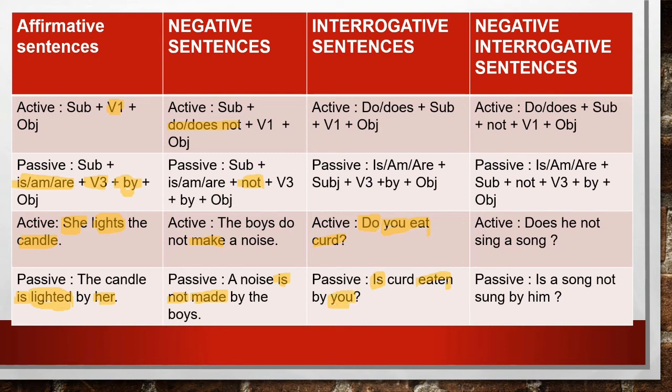Next one is negative interrogative sentences. So here you just have to add not, nothing else. Like, does he not sing a song? So is a song not sung by him? So you have just added the not here, nothing else. The rest of the rule is the same. Clear, students? So these were the rules for simple present tense.